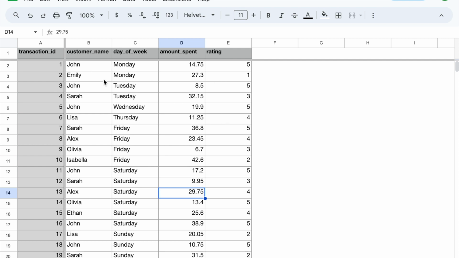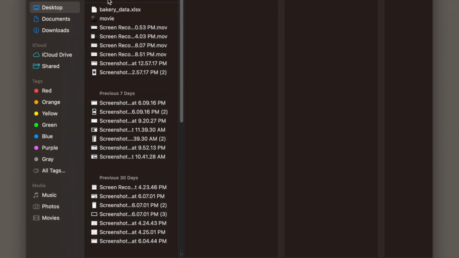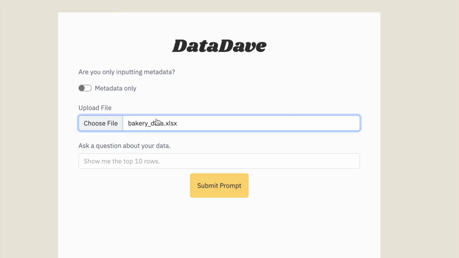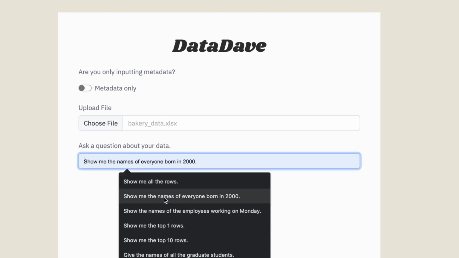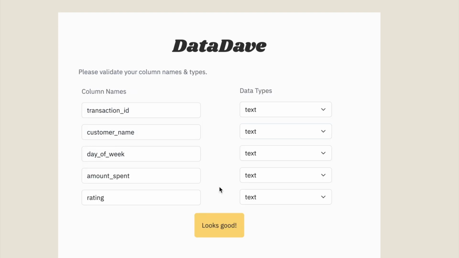So this is John's data. He's got the customer name, days of the week, amount spent, ratings, and some transaction IDs. John can hop over to DataDave and quickly select this upload file. Next, he's going to ask a question about the data. Say he wants to see the names of the employees working on Monday. After approving and updating the data types, if necessary, DataDave is going to analyze John's request.